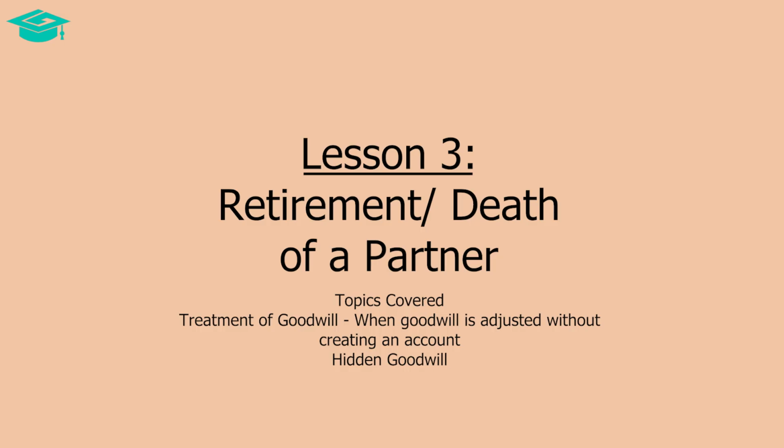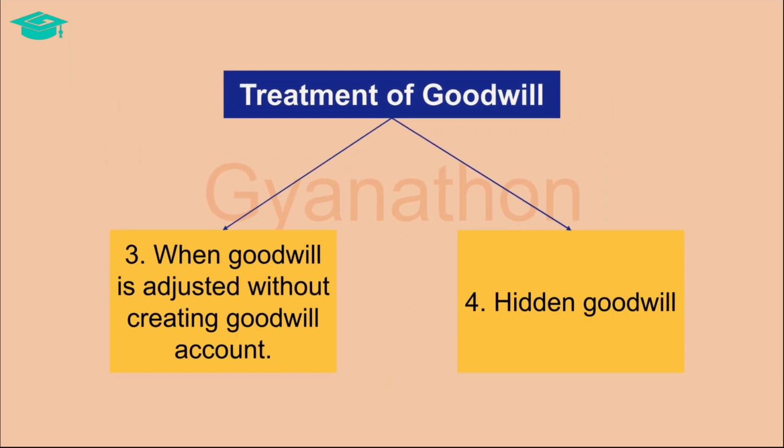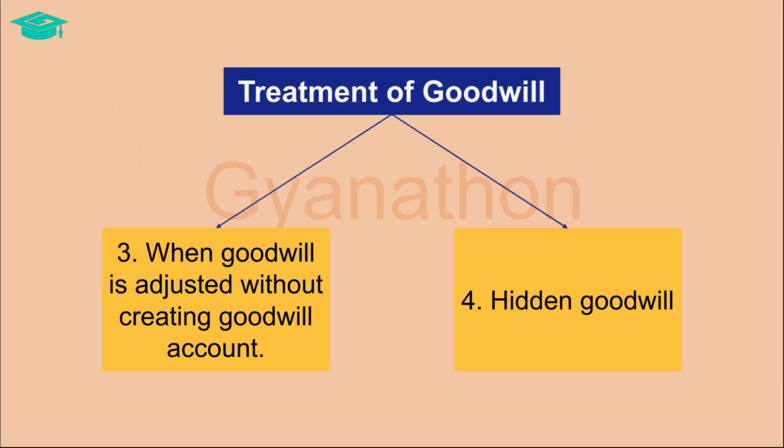We are discussing the treatment of goodwill in the event of retirement or death of a partner. We saw that there were four scenarios for treatment of goodwill when a partner retires or deceases. Out of these, we have already discussed the first and the second scenario in detail in our previous videos. Now in this video, let us discuss the third and the fourth scenario, which is treatment of goodwill when goodwill is adjusted without creating a goodwill account, and hidden goodwill.